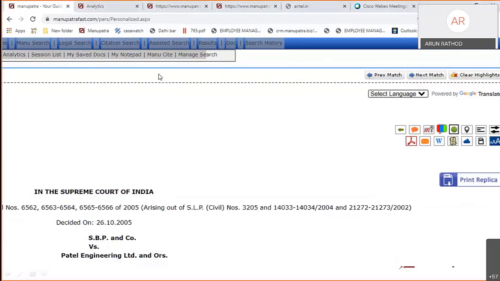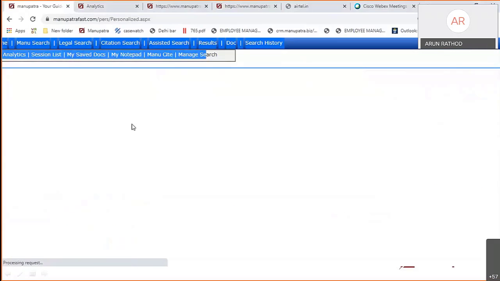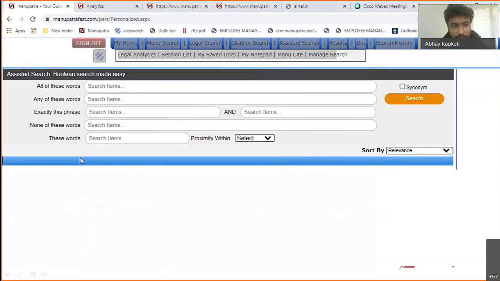The alternative is the assisted searches. If you are looking for an exact particular phrase, you don't have to write inverted commas. You can just put it here, and that exact phrase will come up. You can also use these words, like I've already discussed. This is my favorite query.